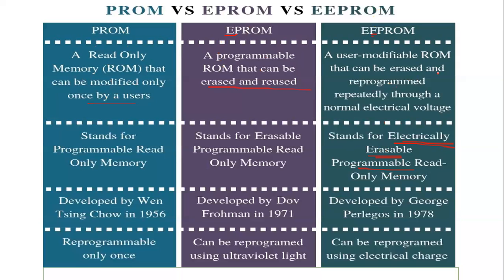Now the development. PROM was developed by Wen Tsing Chow in the year 1956. Then EPROM was developed by Dov Frohman in the year 1971. And then EEPROM was developed by George Perlegos in 1978. PROM can be reprogrammed only once. EPROM can be erased with the help of ultraviolet light, and EEPROM can be erased with the help of electrical charge. So again, this point is also important. Keep it in mind very well.